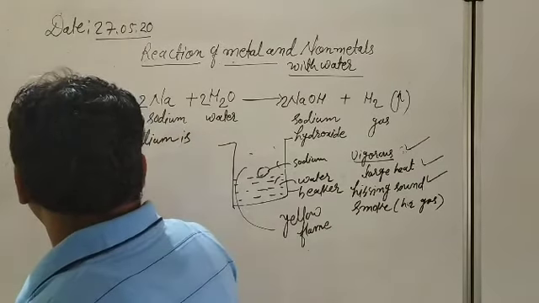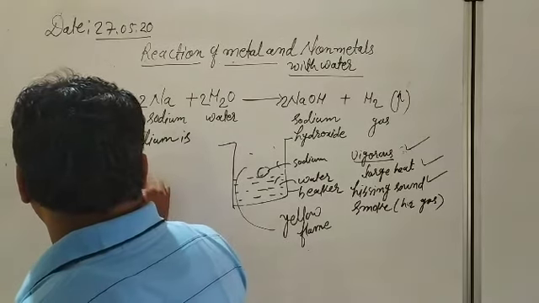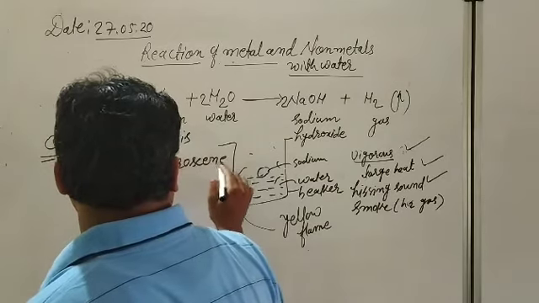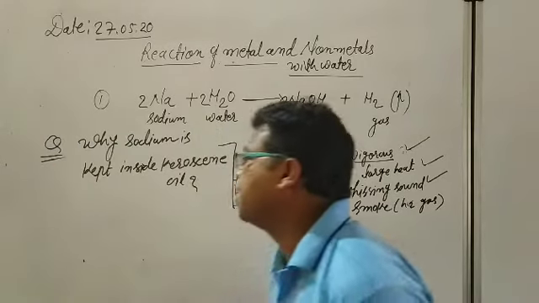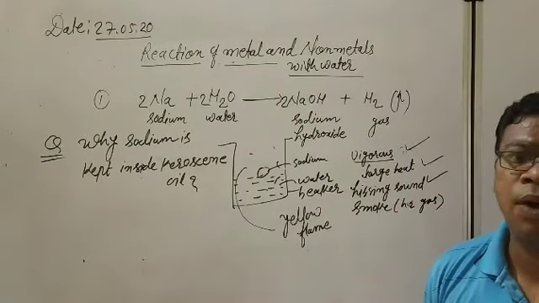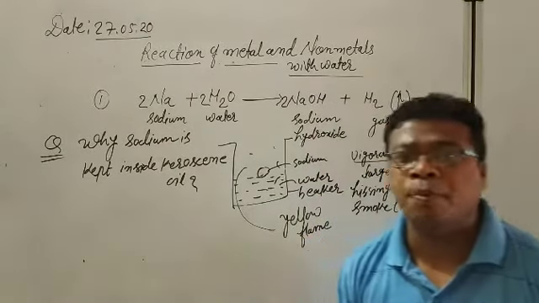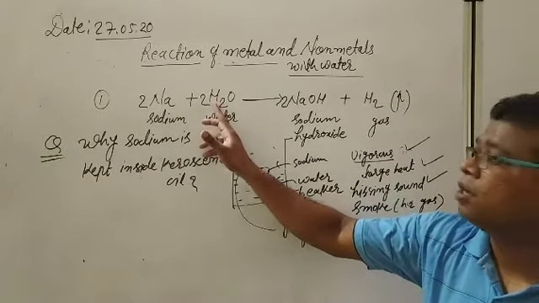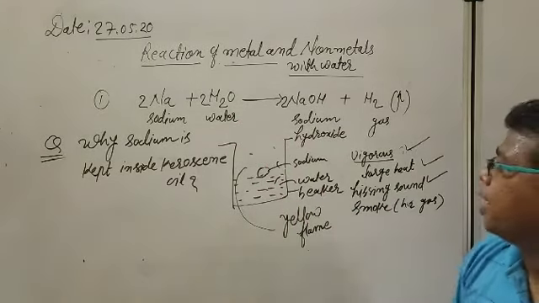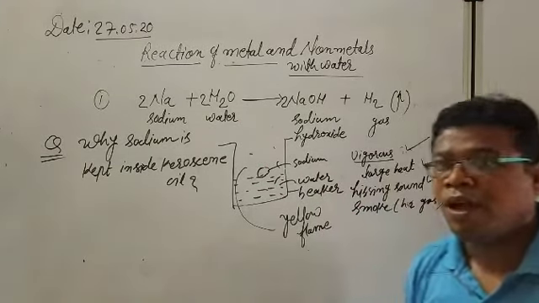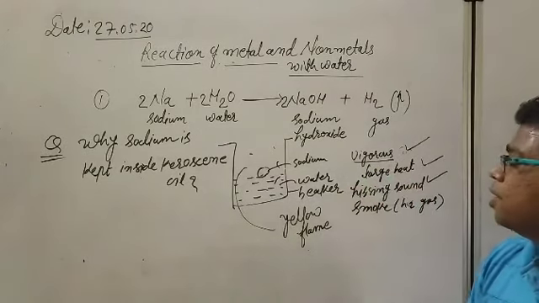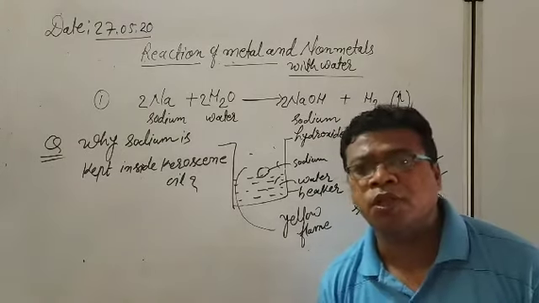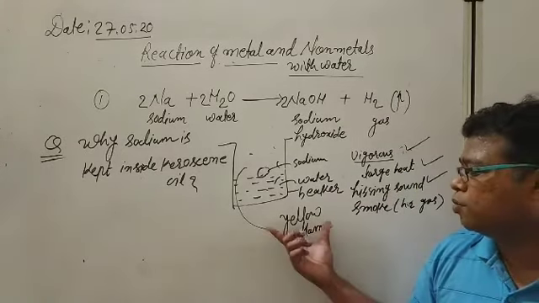kept, why sodium is always kept inside kerosene oil? So this is the answer. Because sodium is a very highly reactive metal. When it reacts with oxygen or water, it forms sodium hydroxide and hydrogen gas comes out. After that, this reaction is very vigorous, a large amount of heat is generated, a hissing sound will be produced, smoke is also produced, sodium is jumping here and there, it is producing yellow flame.